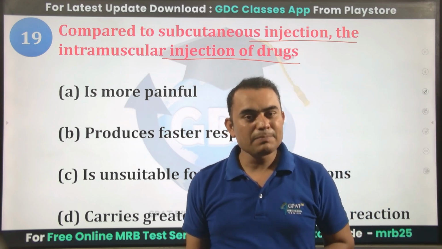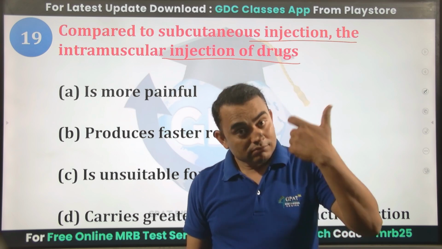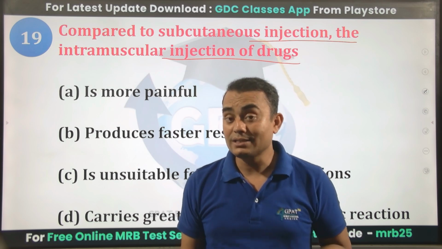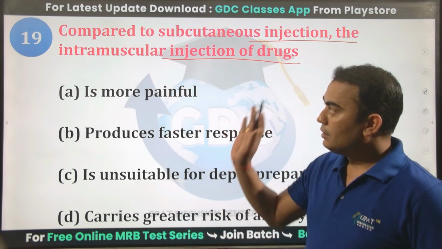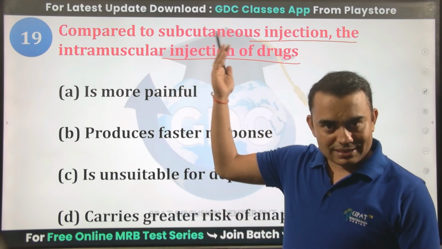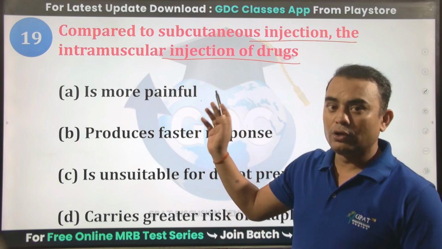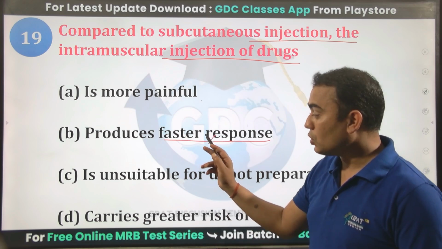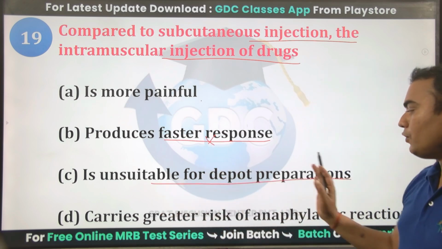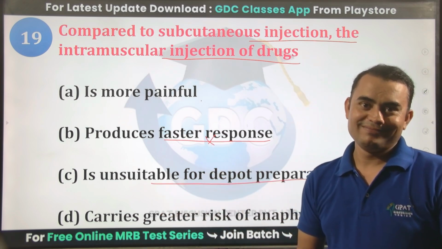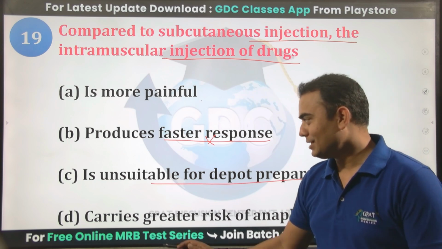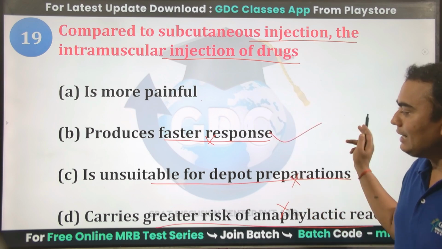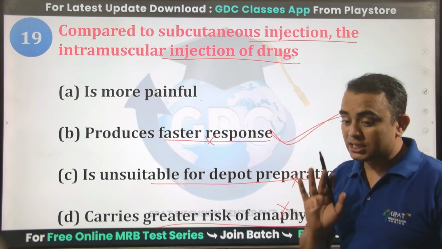Subcutaneous is less painful, while in IM, the oily nature of the drug is given, that's why it is more painful. So here, compared to subcutaneous, IM is more painful. Produces faster response? No, produces slower response. Is unsuitable for depot preparation? No, it's suitable for depot preparation. Carries greater risk of anaphylactic reaction? No. So the correct answer will be the one that says it produces a faster response.